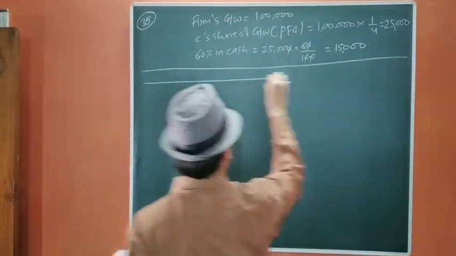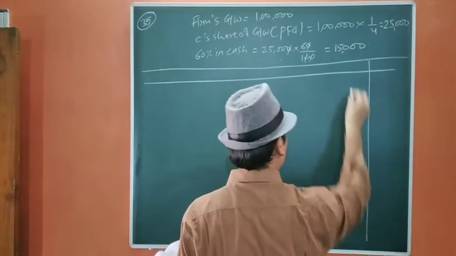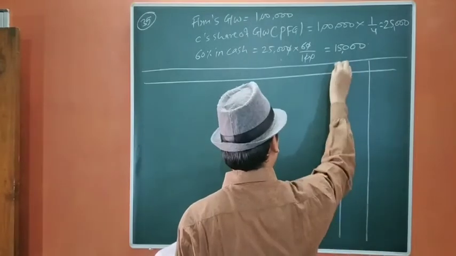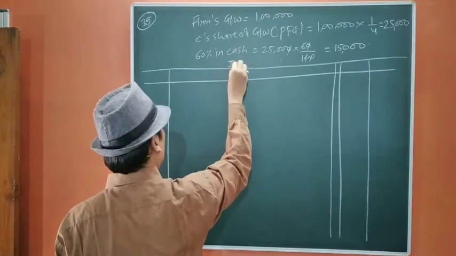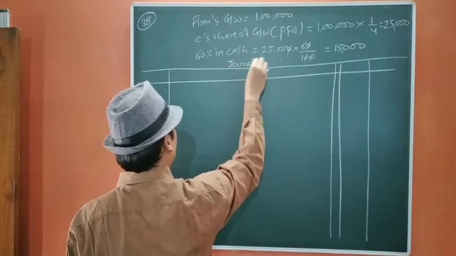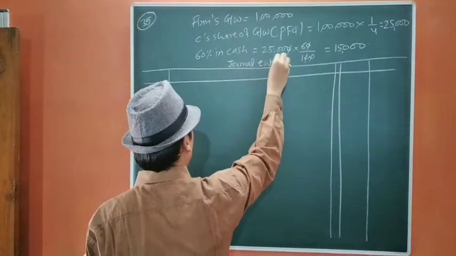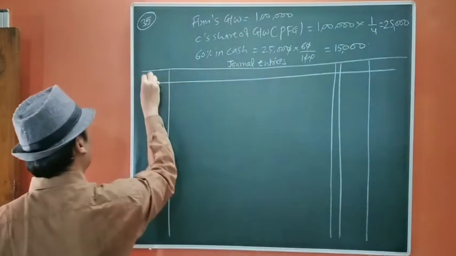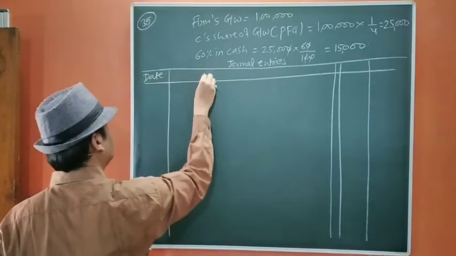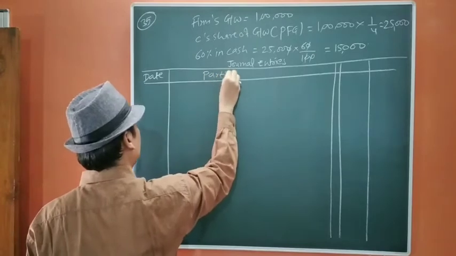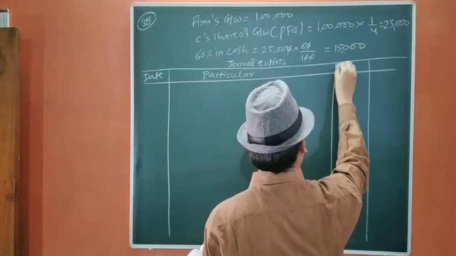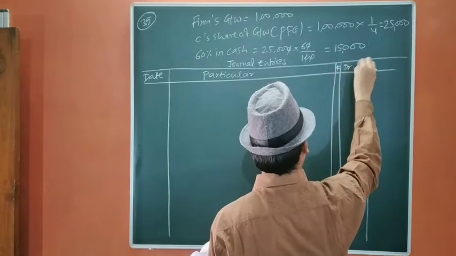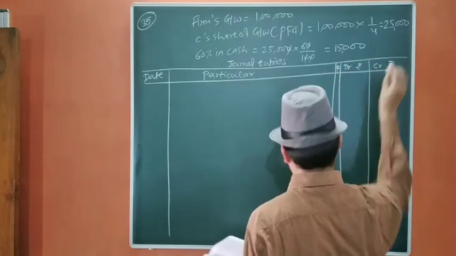So let us start the entries. Journal entries. Date, particulars, ledger folio, debit rupees, credit rupees.